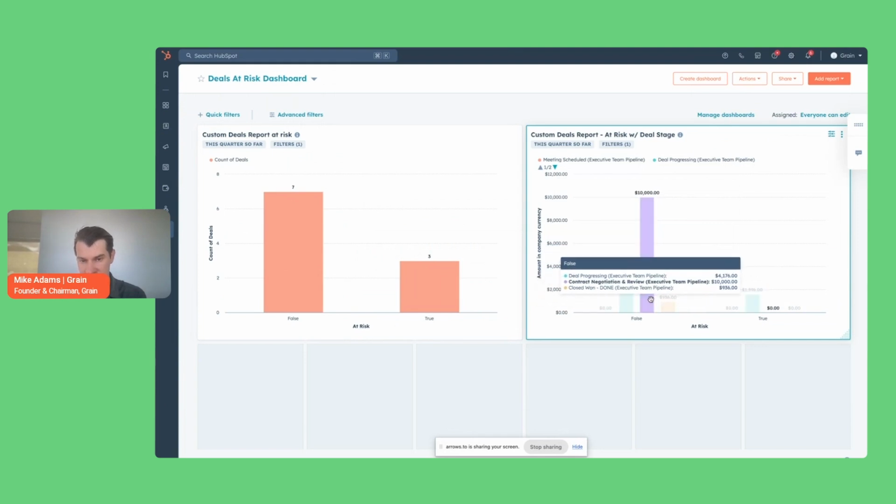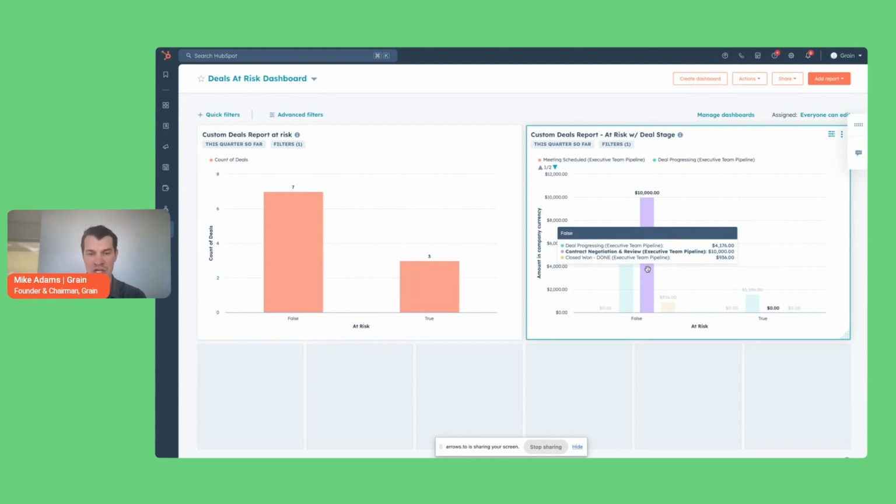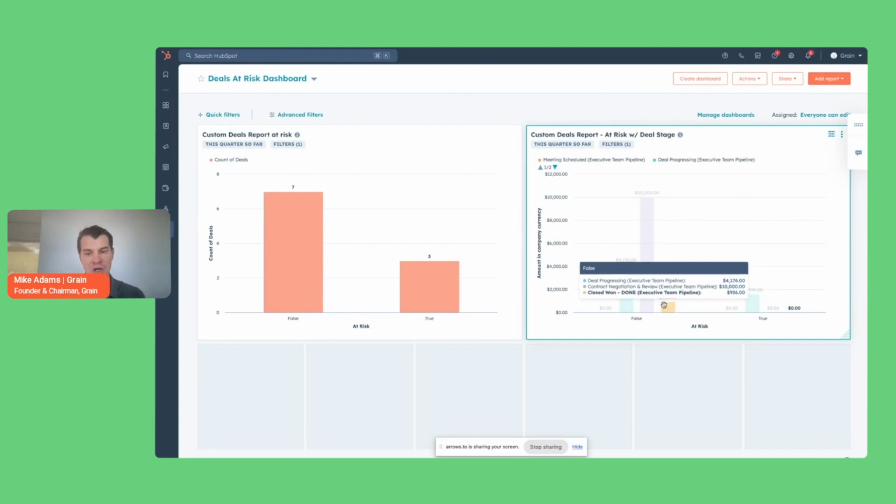So this is in deal progressing. Here's contract negotiation. So even though there's a deal that's worth 10,000 in contract negotiation, it's been flagged as at risk. And that at the management level makes it a lot easier to know where to focus and where to dive in. And then this at risk will change dynamically as Grain updates if it's at risk based on the actual content of the calls, not just the activity. The fact that it happened is part of it, but the true power of this at-risk flag is the content of what is actually said in these calls, and whether it's representative of being on track or being truly at risk.